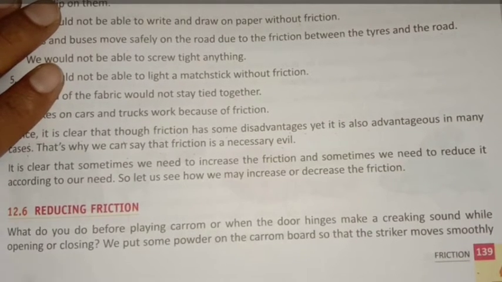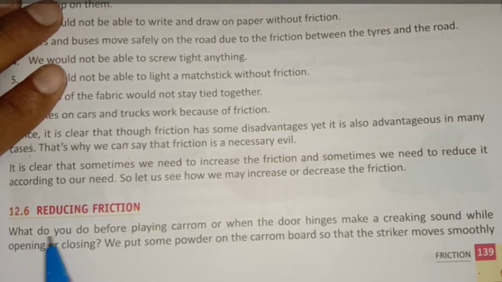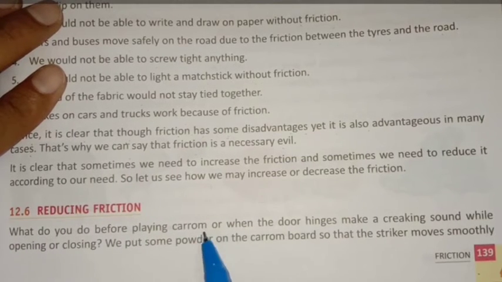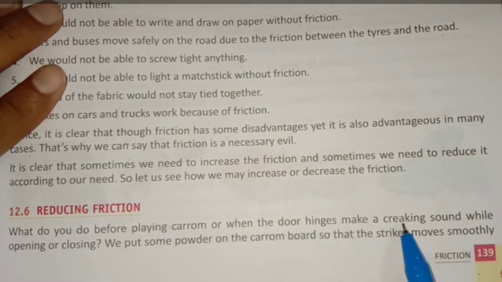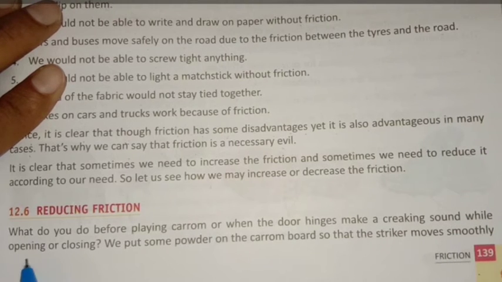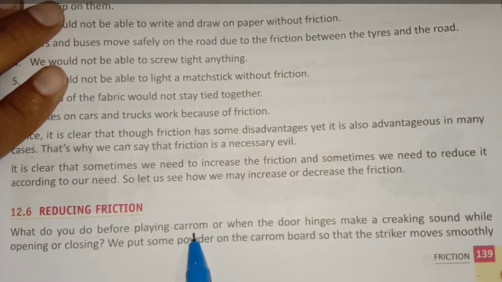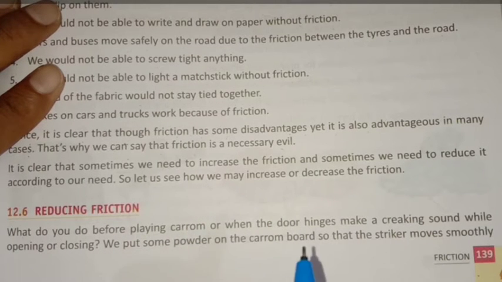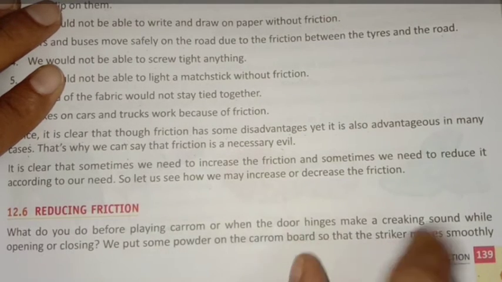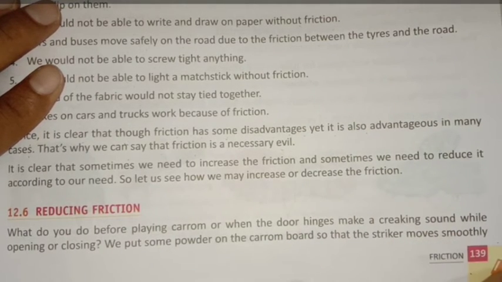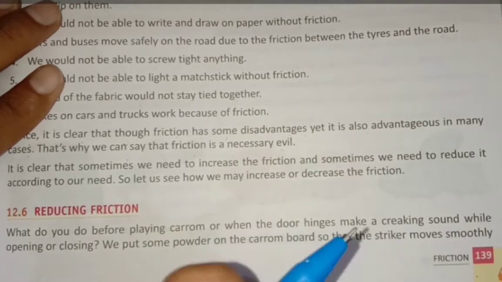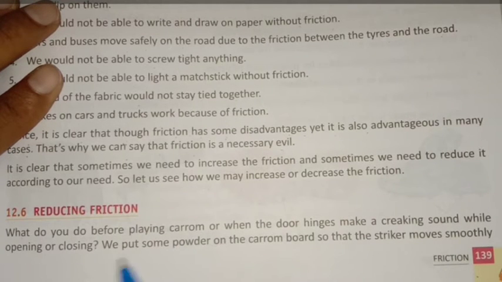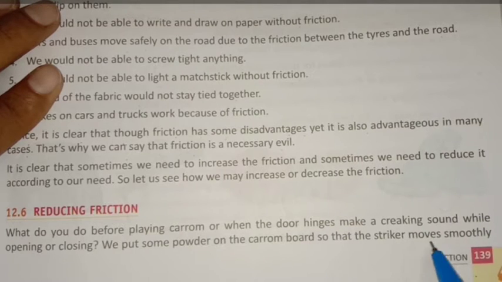If you see that, what do you do before playing carom? Or when the door hinges make a creaking sound while opening or closing. While playing carom, we use powder. And if there are any sounds coming from the door, which are made of iron or steel, or there is any problem in the lock, we use oil. If we put the oil, then they start working again. We put some powder on the carom board so that the striker moves smoothly.